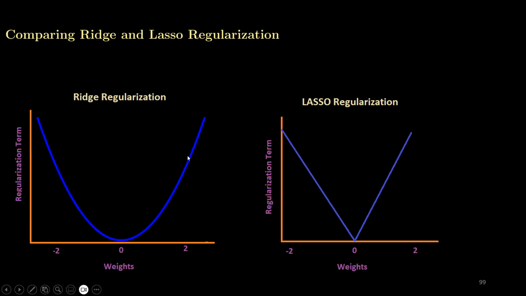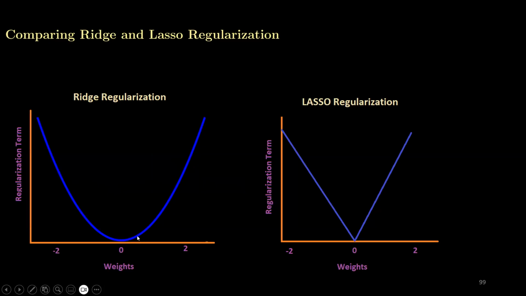So these are the figures of ridge regularization and lasso regularization. We can see that on the x-axis, or the horizontal axis, we have weights, and on the vertical axis, we have regularization terms. So when the weights are high, the penalty is more. We can see that this has high slope. So the penalty is more and it tends to drop the weights very fast towards zero.